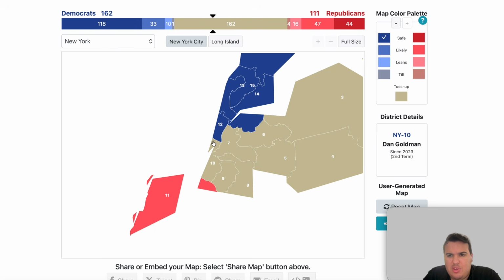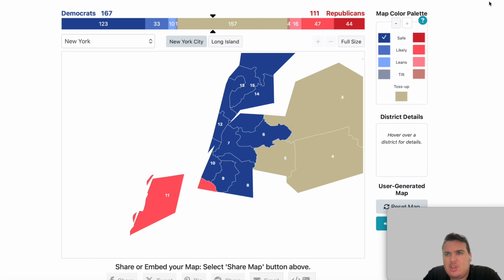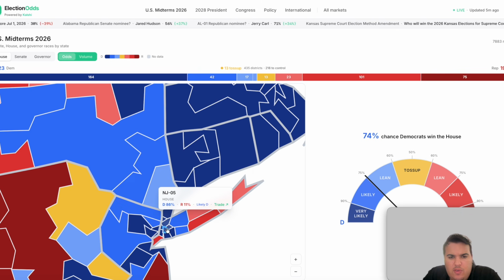AOC's district is safe blue. Obviously, Dan Goldman's district is safe blue. Yvette Clarke's should be safe blue. Hakeem Jeffries safe blue. Nydia Velázquez as well. In the 6th district, I do believe these are all safe for the Democrats. Yes, they are.